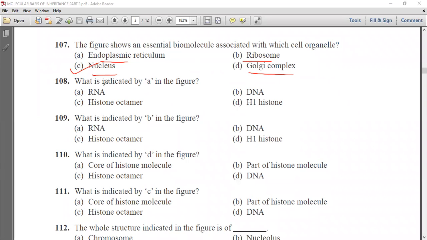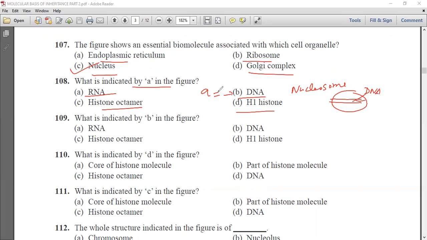Now next question is what is indicated by A in the figure? RNA, DNA, histone octamer, and H1 histone. So A indicates the DNA. We know that in nucleosome, the DNA is wrapped around the histone protein. So this A represents the DNA and the rest are the histone proteins.